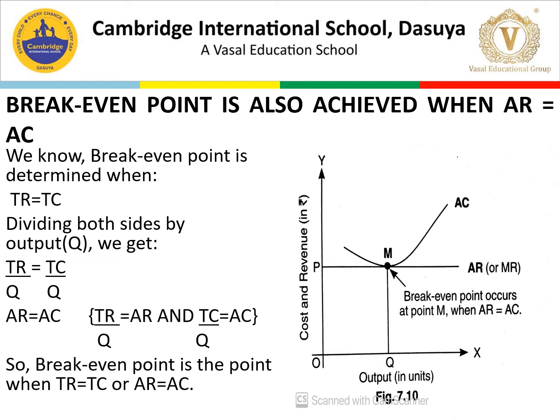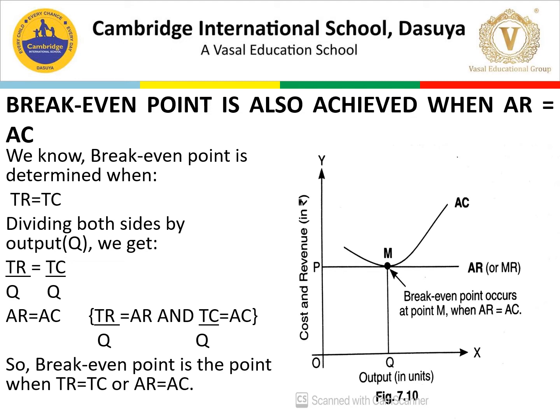Fine. So you can see the diagram. Cost and revenue are both on the y-axis, and on the x-axis we show the units of output. Here you can see the price, that is AR or MR, always equal. So that is a straight line parallel to the x-axis. The AC curve is always U-shaped, or we can say in the form of a tick. When AC is going to intersect AR, then this is again the break-even point.